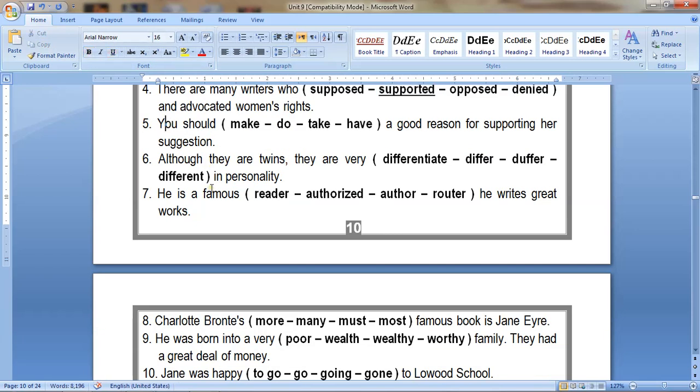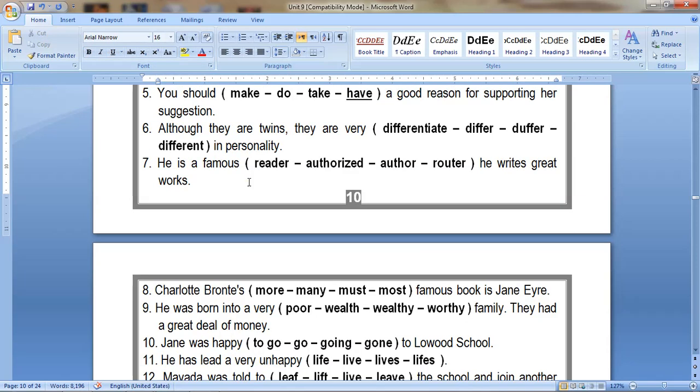Number five: you should have a good reason for supporting her suggestion. You should make, you should do, you should take, you should have a good reason. Number six: although they are twins, they are very different in personality. They are different in personality. They are not the same.